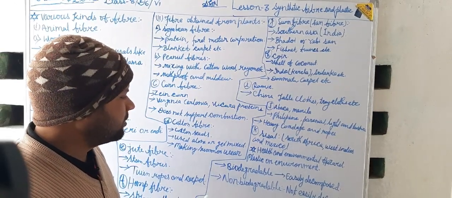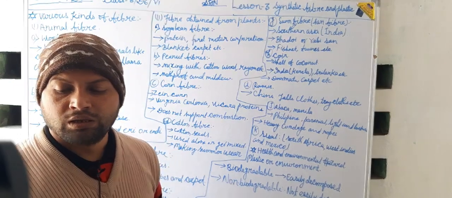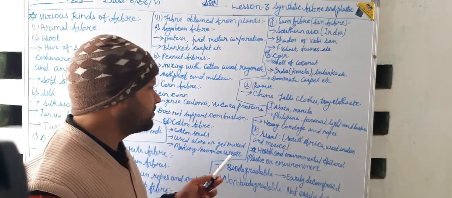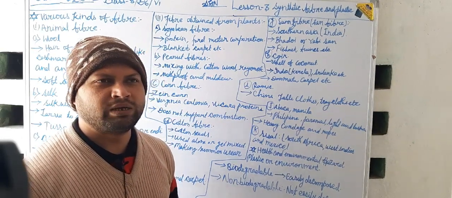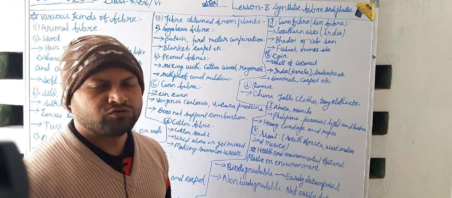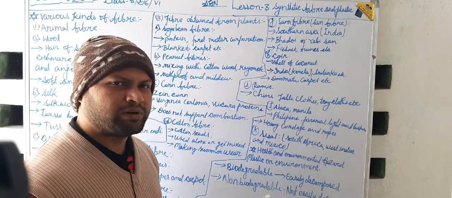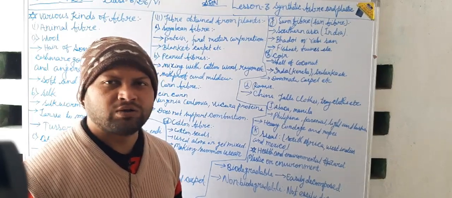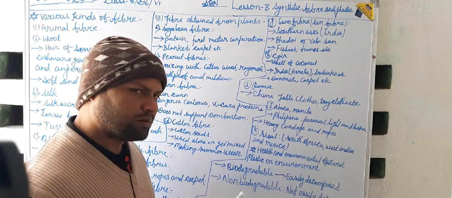First of all, we have to look at how it can be harmful. It can be harmful in two ways, making water pollution and soil pollution, because the fibers we use daily are of two types. One is biodegradable and another is non-biodegradable.